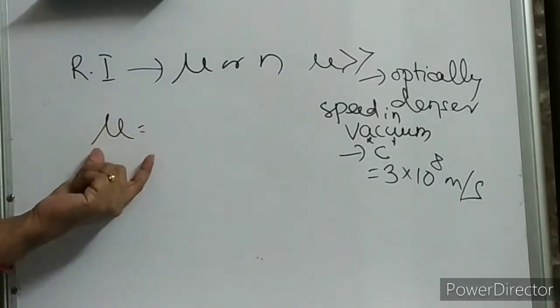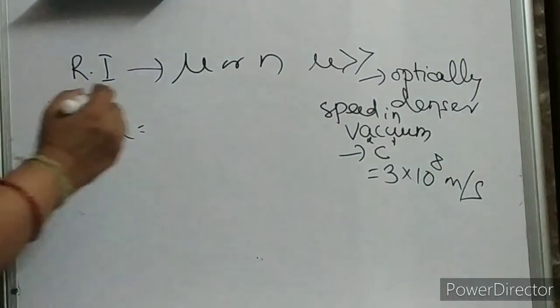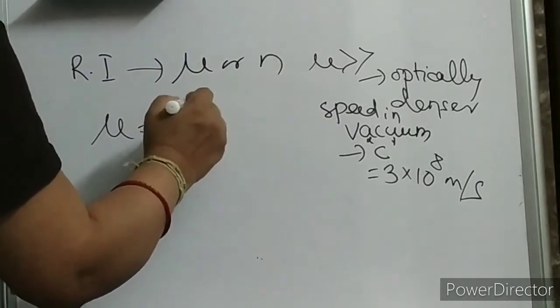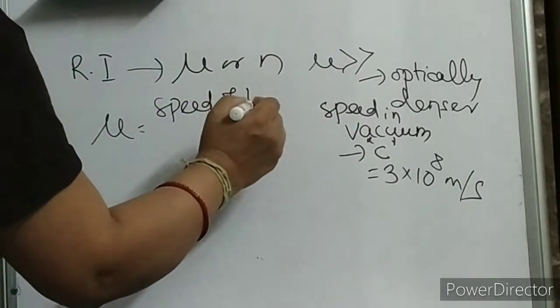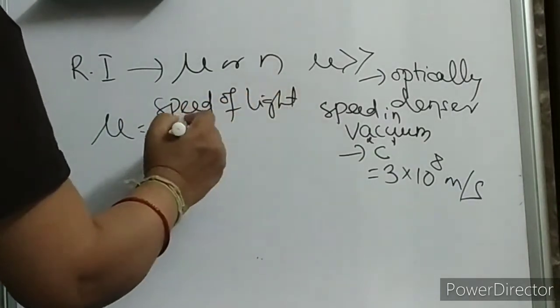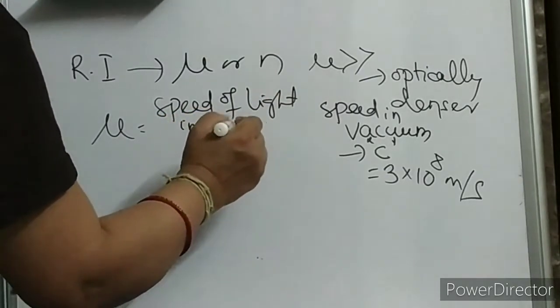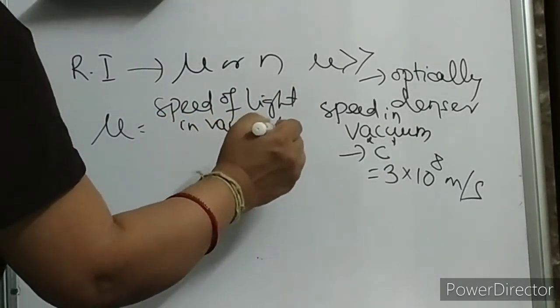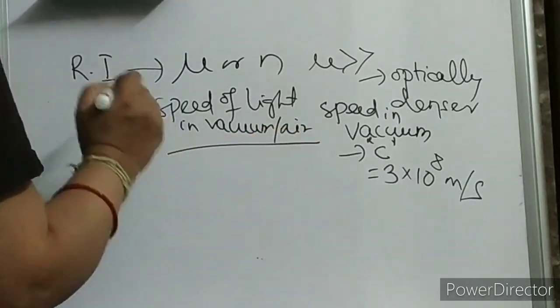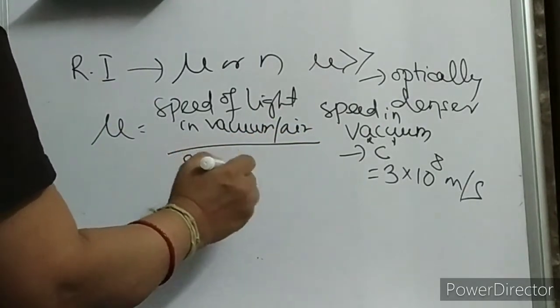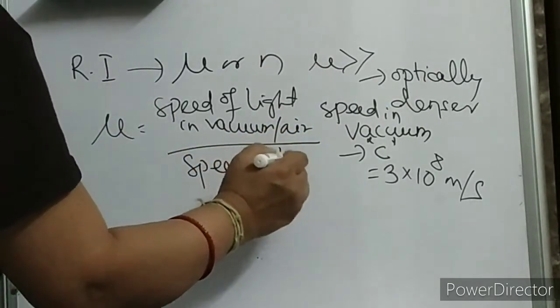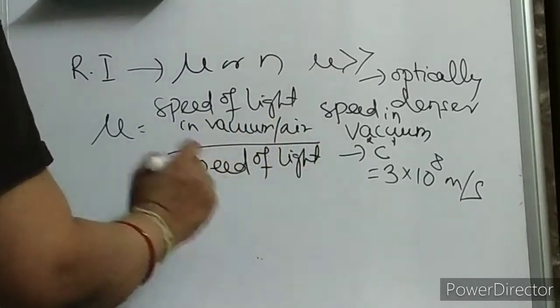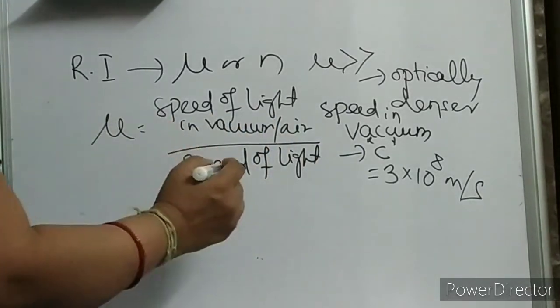So what is mu? Speed of light in vacuum or air, it is all the same, children, divided by the speed of light in the medium where you want to measure the refractive index.